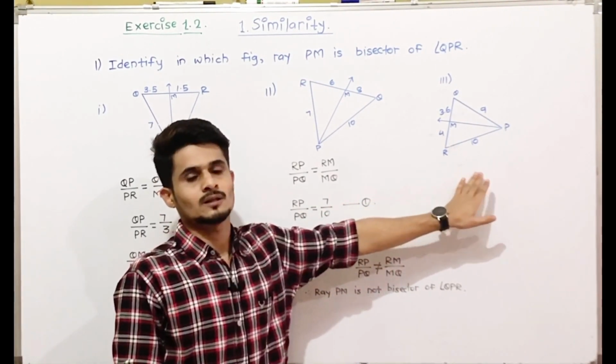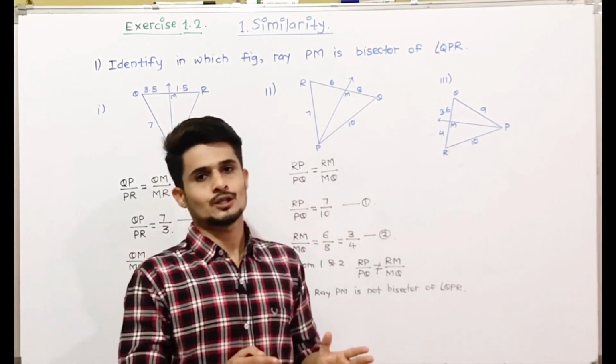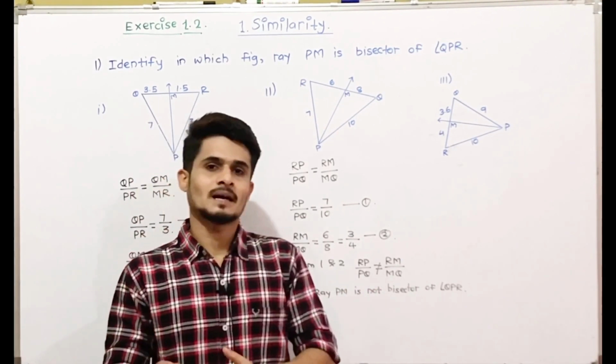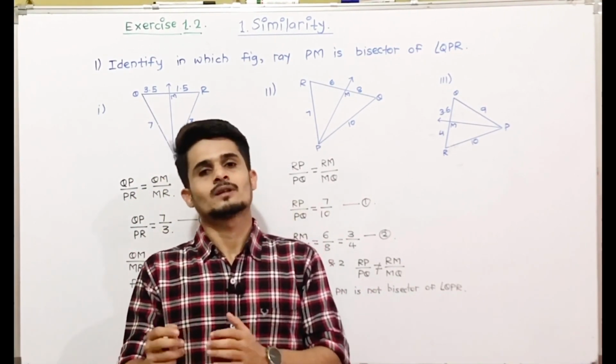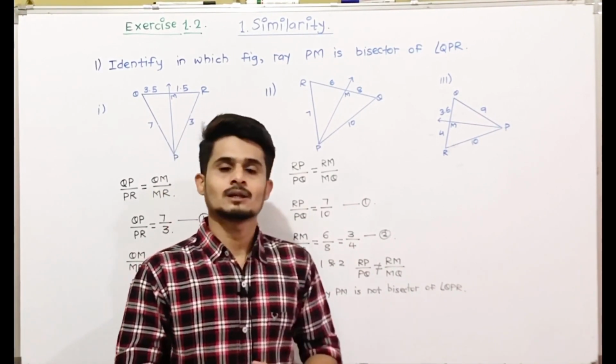Similarly, you will solve the third question. Check whether the ratios are the same or not. If the ratios are the same, PM will be the bisector of angle QPR, and if the ratios are not the same, then PM will not be the angle bisector of angle QPR.